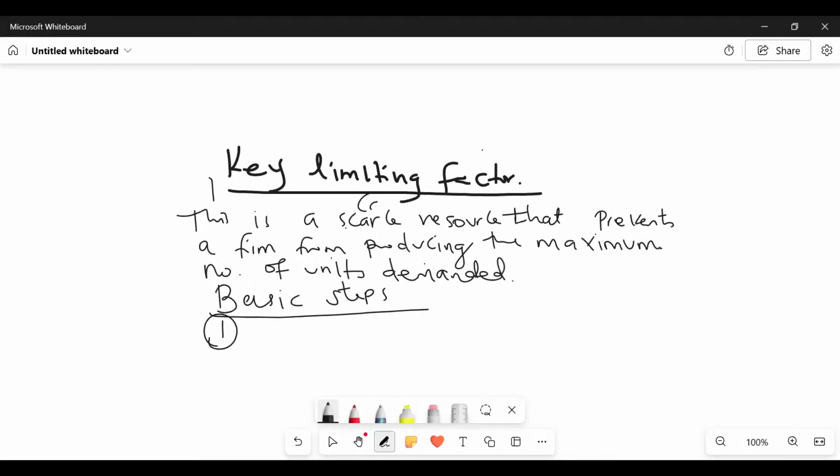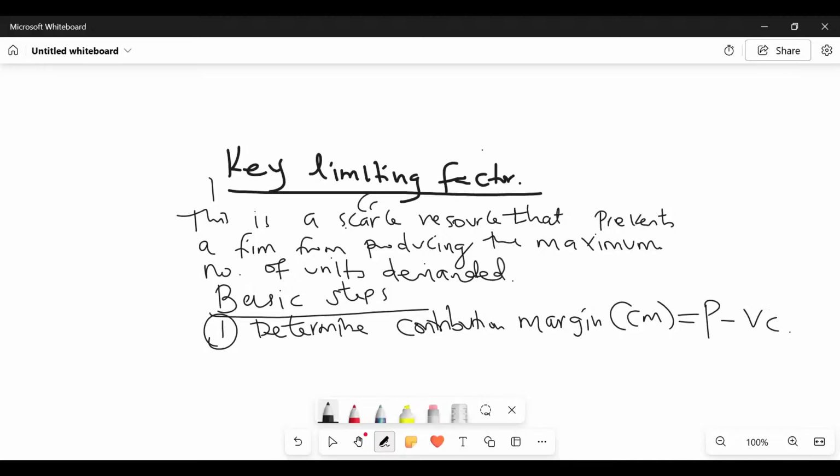Number one, you determine contribution margin, our CM. Is there any good student who is able to remind Mwalimu the formula of getting CM? It is selling price minus variable cost. Price minus VC. Thank you so much. That is the first step.